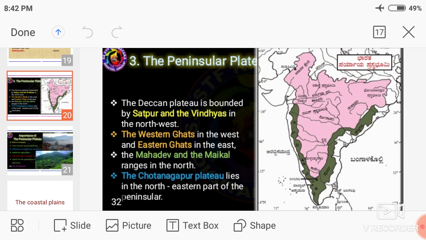Then the Chota Nagpur Plateau lies in the northeastern part of the peninsula.